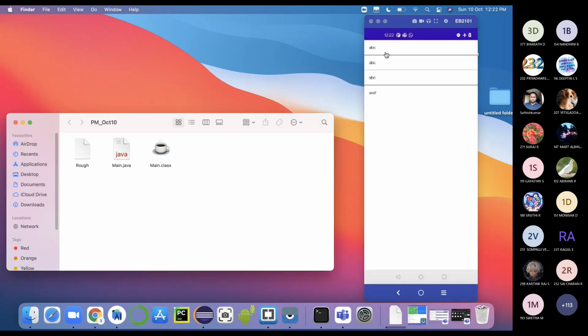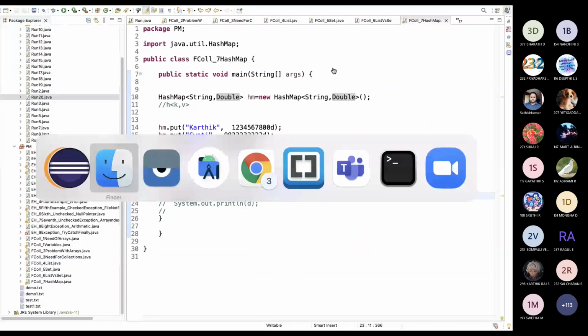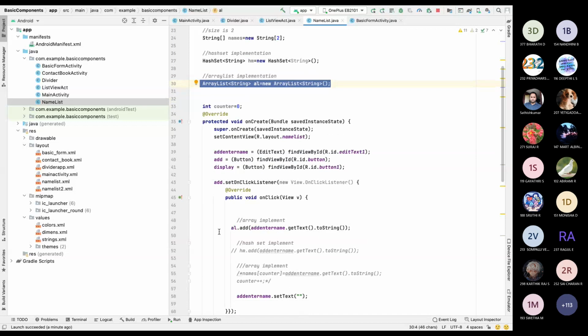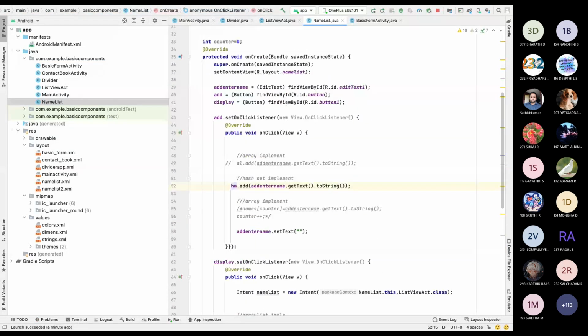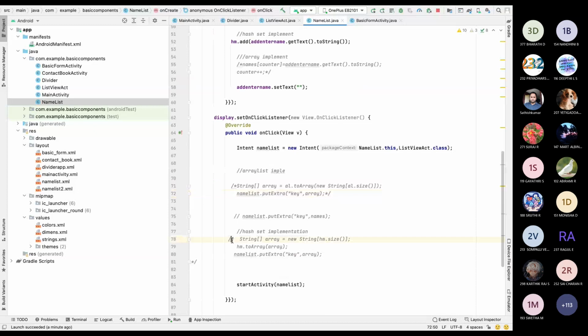Now I will show the same implementation using HashSet, because in a set we cannot store duplicate values. So I will show you that, then you can see where we can use which. Last time I used duplicate values and they displayed. Now I'm going to use duplicate values, and they will not display, because we are using the HashSet implementation. HashSet will not allow duplicates to be entered.